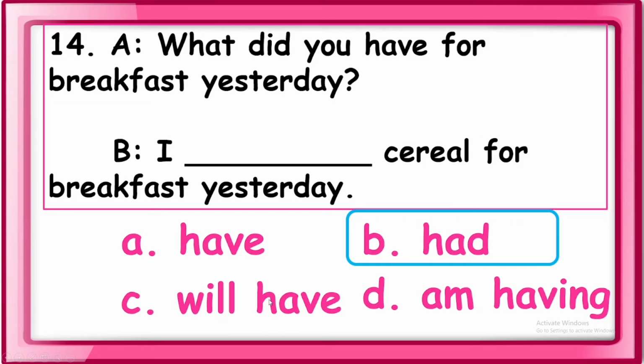I will have cereal for breakfast tomorrow, or on Monday. Will, we use this for the future, and am having, we also use this for the present, ปัจจุบัน. So for this one, yesterday, that's why we use had, because it's already in the past tense, adit.